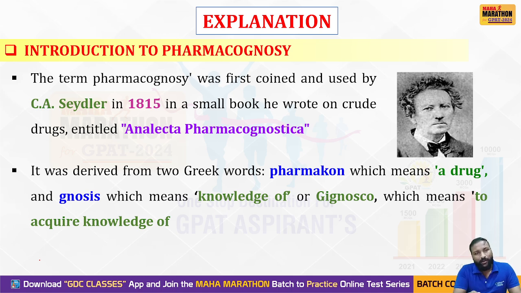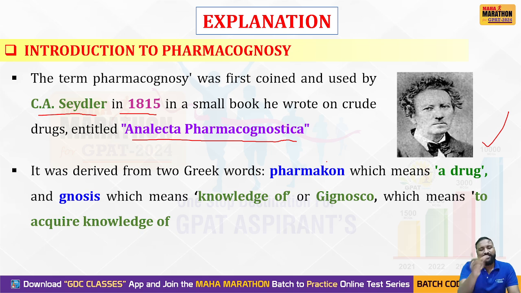But later, after some work done by the scientist C.A. Sedler, in the year 1815, in a small book he wrote on crude drugs entitled Analecta Pharmacognostica, he coined or used the word pharmacognosy for the first time. Before that, it was known as materia medica.